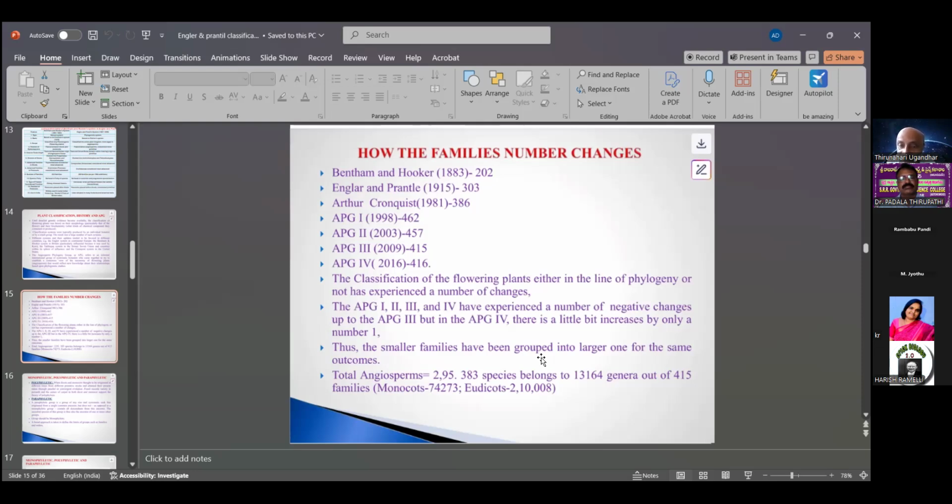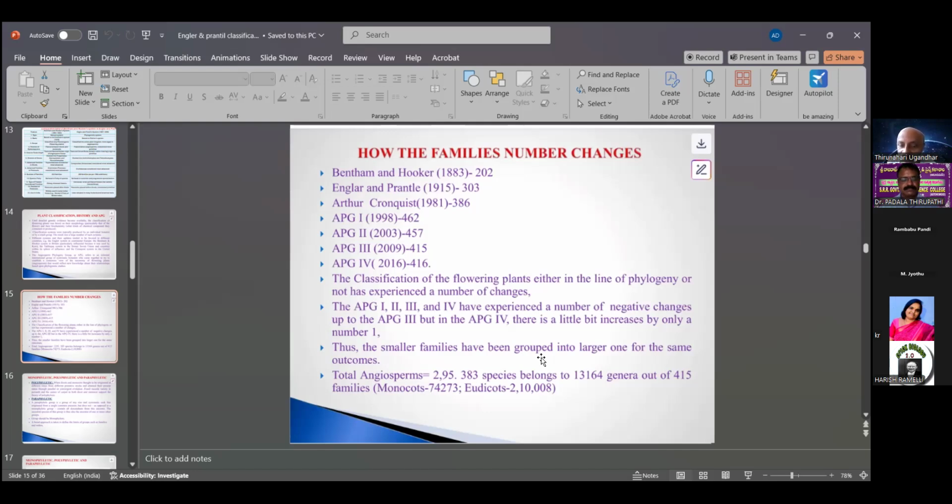But in APG 4, there is a little increase of only one. APG 1 in 1998 had 462 families, and APG 4 has 416. The number decreased, as smaller families have been grouped into larger ones.